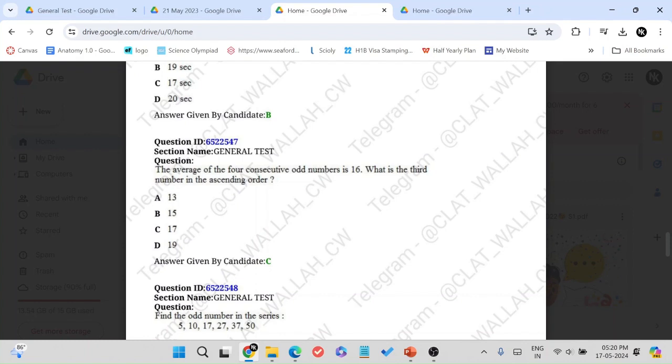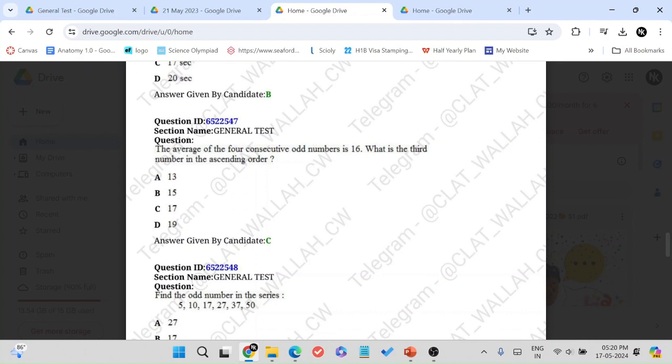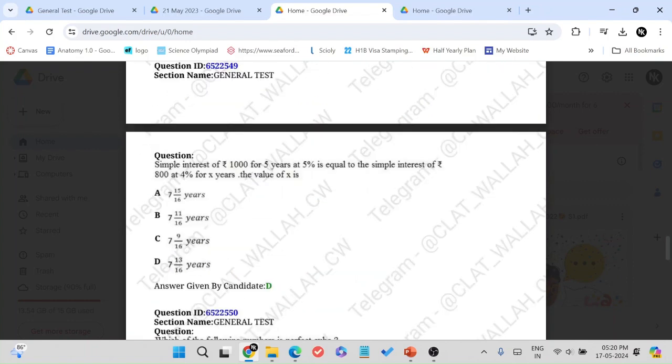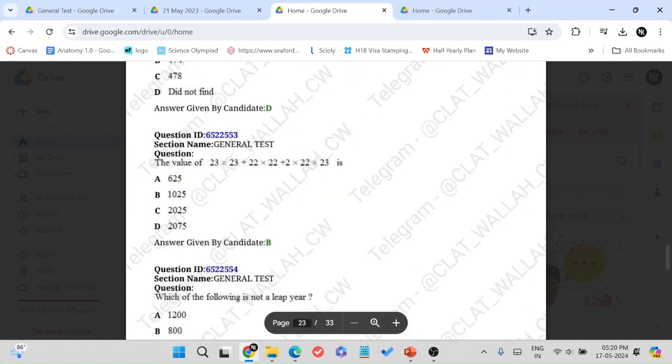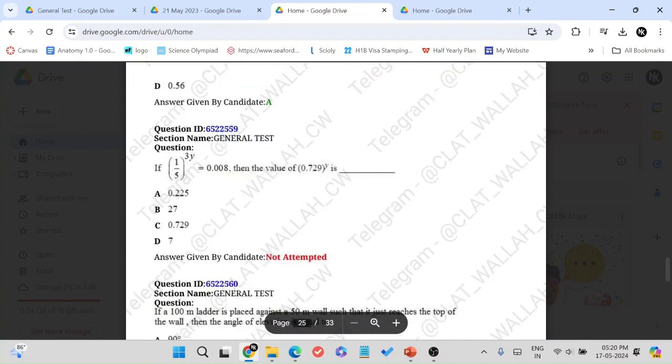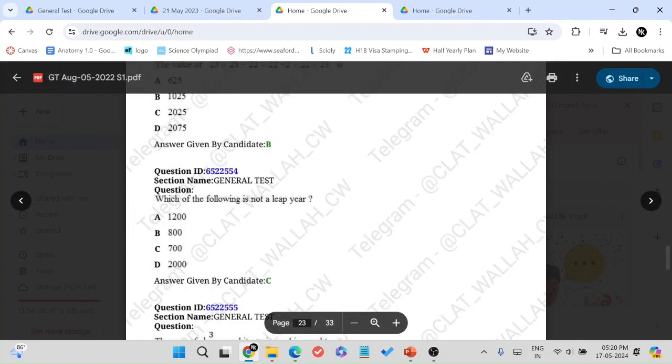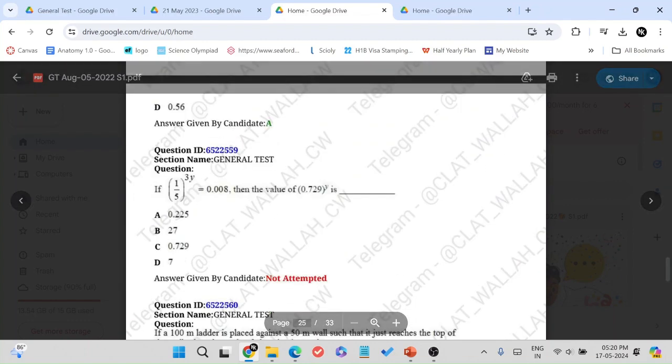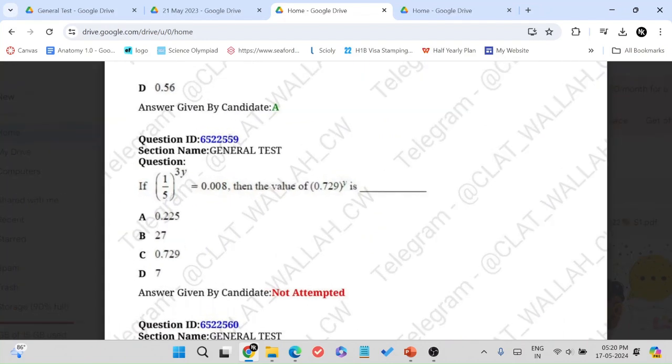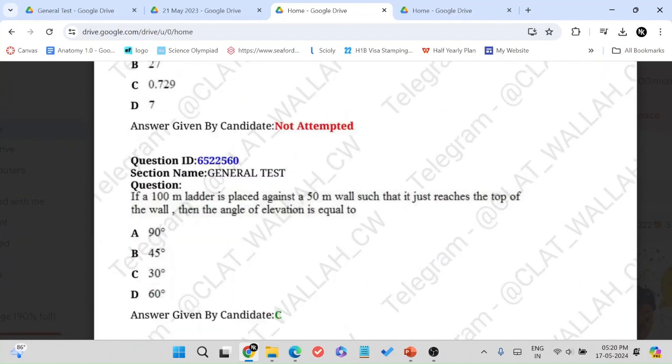If quant is not your strength, then GK should be. If logical is not your strength, then quant and current affairs should be. But by giving one topic for nearly 30 questions, half the question paper, you're eliminating the equality between the aspirants, you're eliminating the assessment of strengths and weaknesses, and you're eliminating the ability to leave them in choice as well. So yeah, all of these from 1 to 15 were logical reasoning, and 31 to 60 were quant. That's what the situation was.